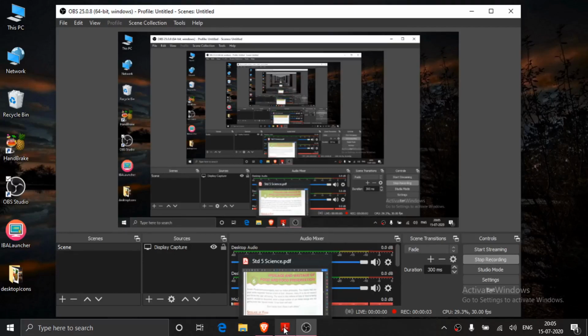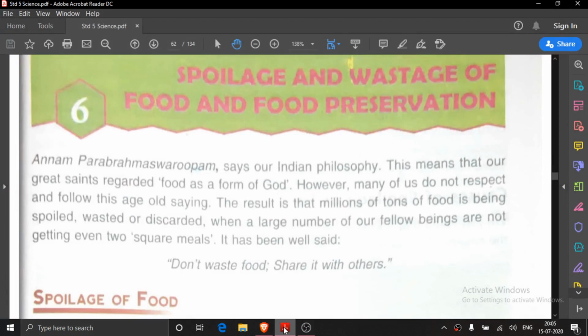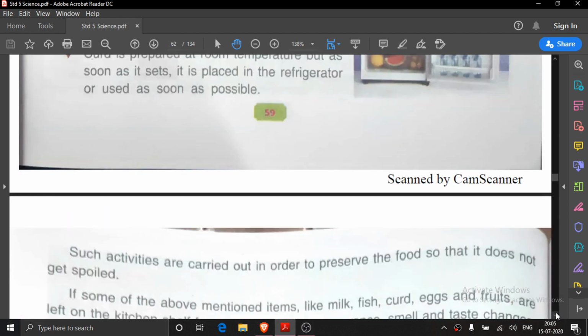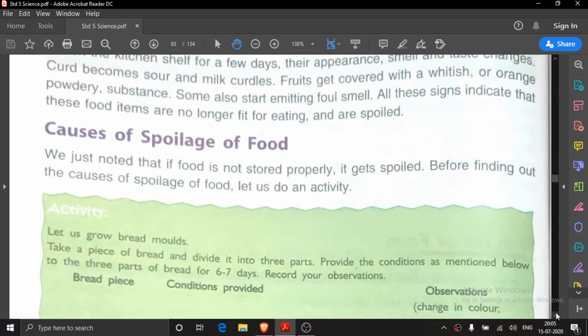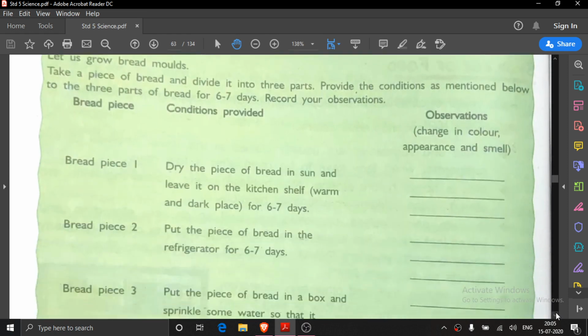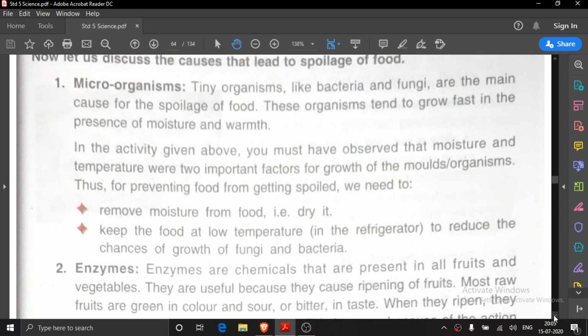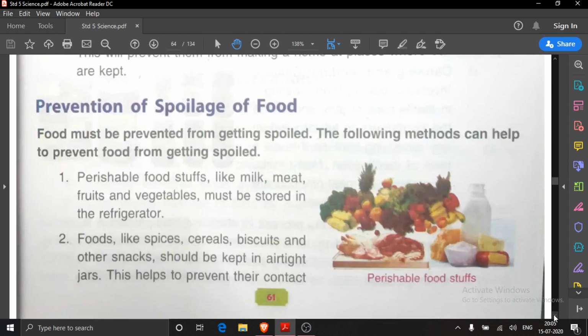Good morning, children. We were reading lesson number 6. So far you have read about spoilage and wastage of food and food preservation. We have read spoilage of food, how we can keep them safely. Then causes of spoilage of food you have read. These are the causes: microorganisms, enzymes, and then insects, worms and rats.